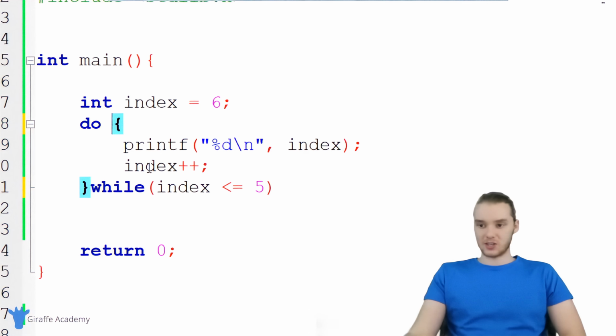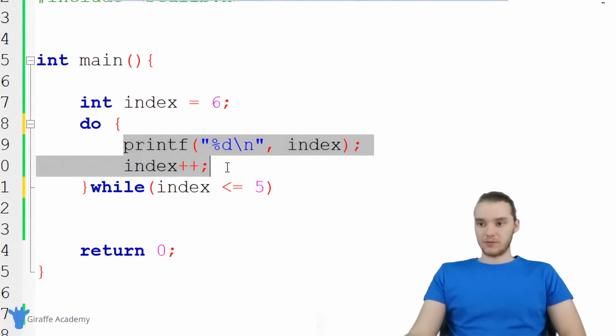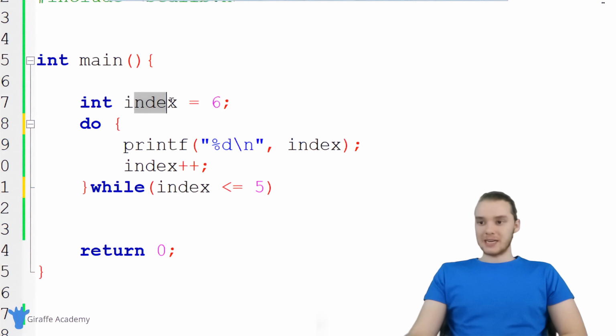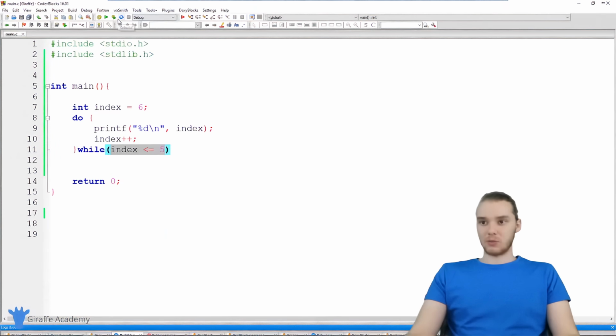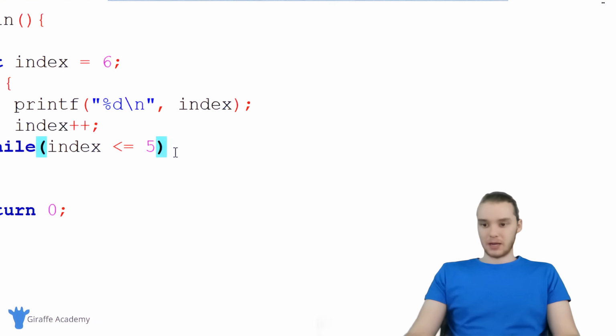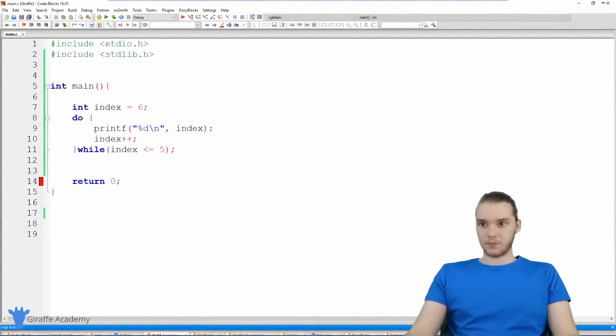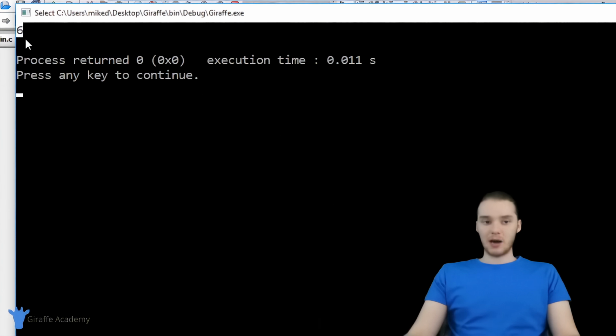instead of checking this condition down here, is it executes all of this code. So even though index is equal to 6, we're still going to print out 6, and we're still going to increment it. And then we're going to check the condition to see if we can keep looping. So let me show you guys this, and this should illustrate what this is doing. And actually, I need to put a semicolon here. So you can see over here, we're printing out 6.